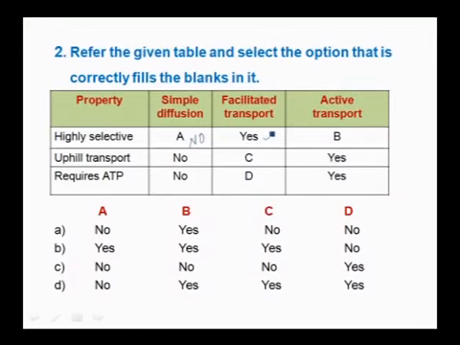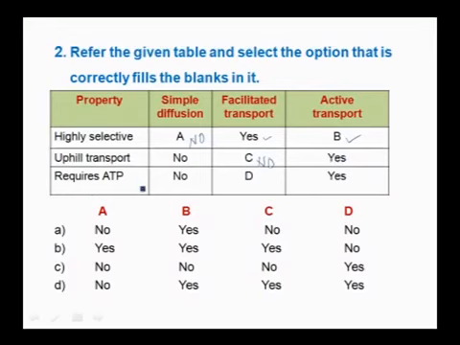Active transport, yes, it is highly selective. Uphill transport, simple diffusion, no, and if you go to C, uphill transport is facilitated transport, no. Uphill transport is active transport, yes.